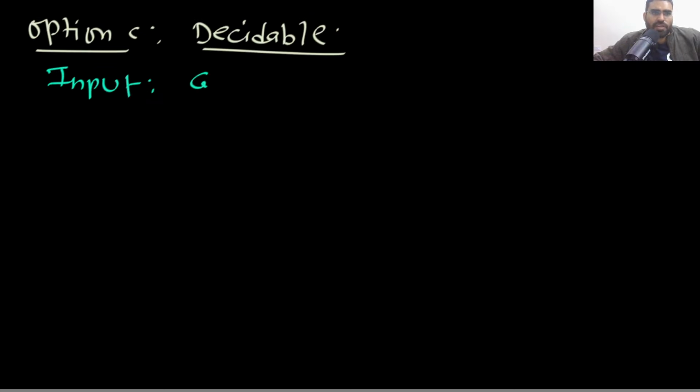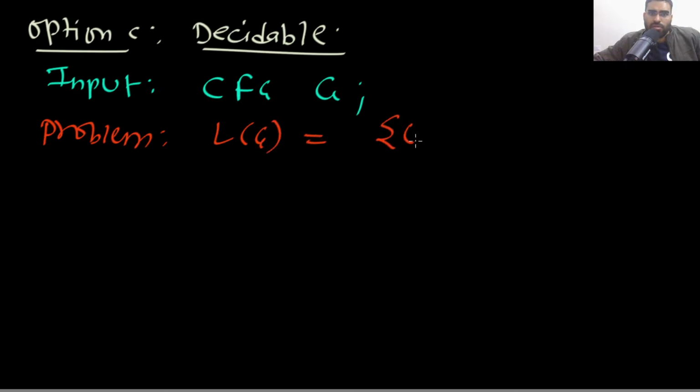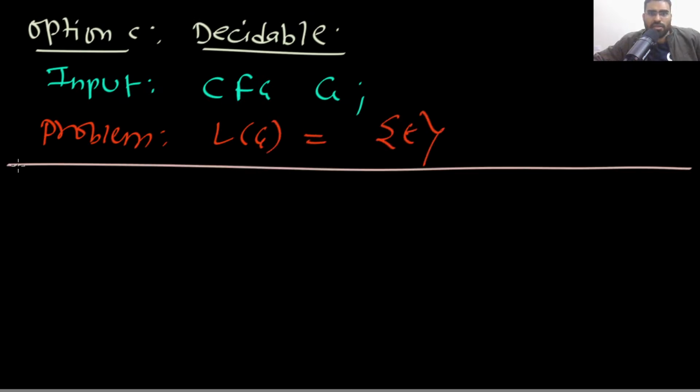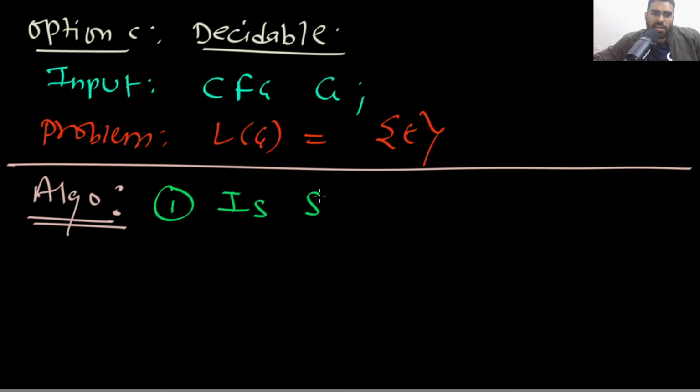Option C is decidable. And what is the algorithm? Let me tell you. The input is a context-free grammar, G is the input. The problem is that L(G) is equal to this. Now, in this situation, what is your algorithm? The algorithm is like this. First you check, is the start variable nullable?